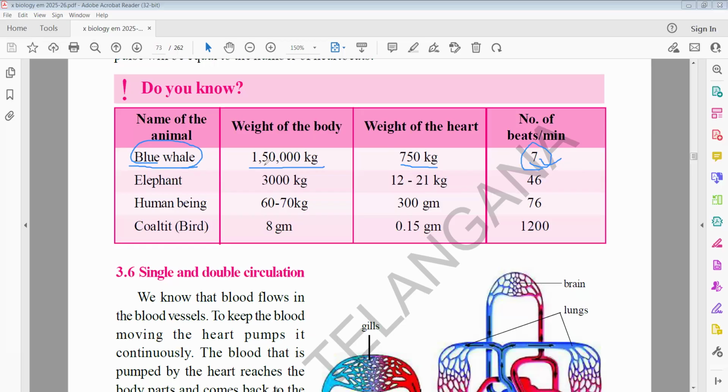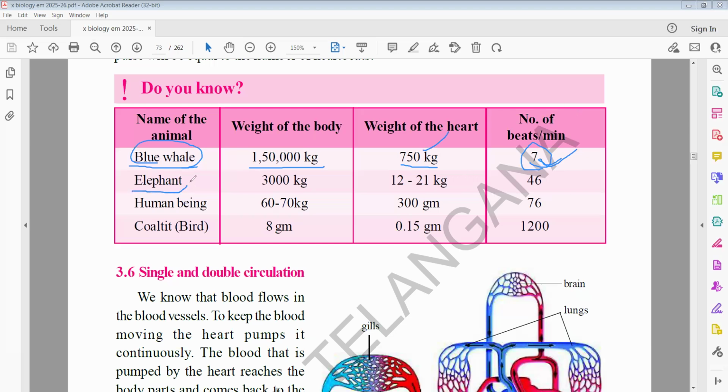The body weight is nearly 1,50,000 kgs and its heart is 750 kgs, but per minute, how many times is the heart beating? 7 times. It beats that slowly because the heart weight is more, so the beat is less.